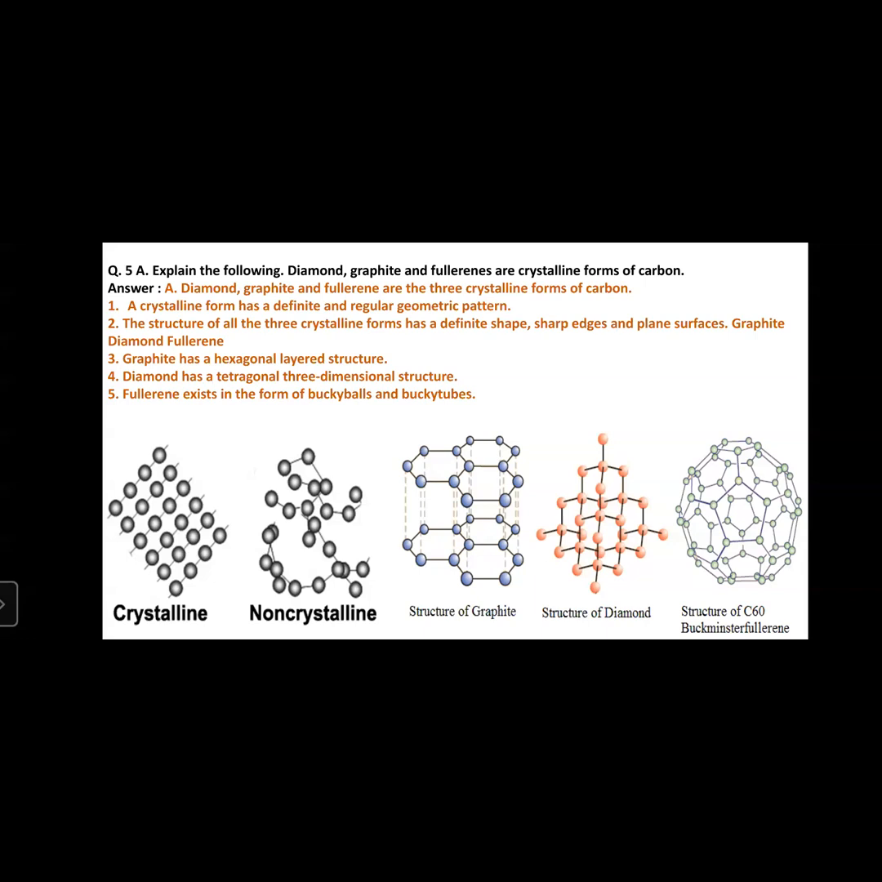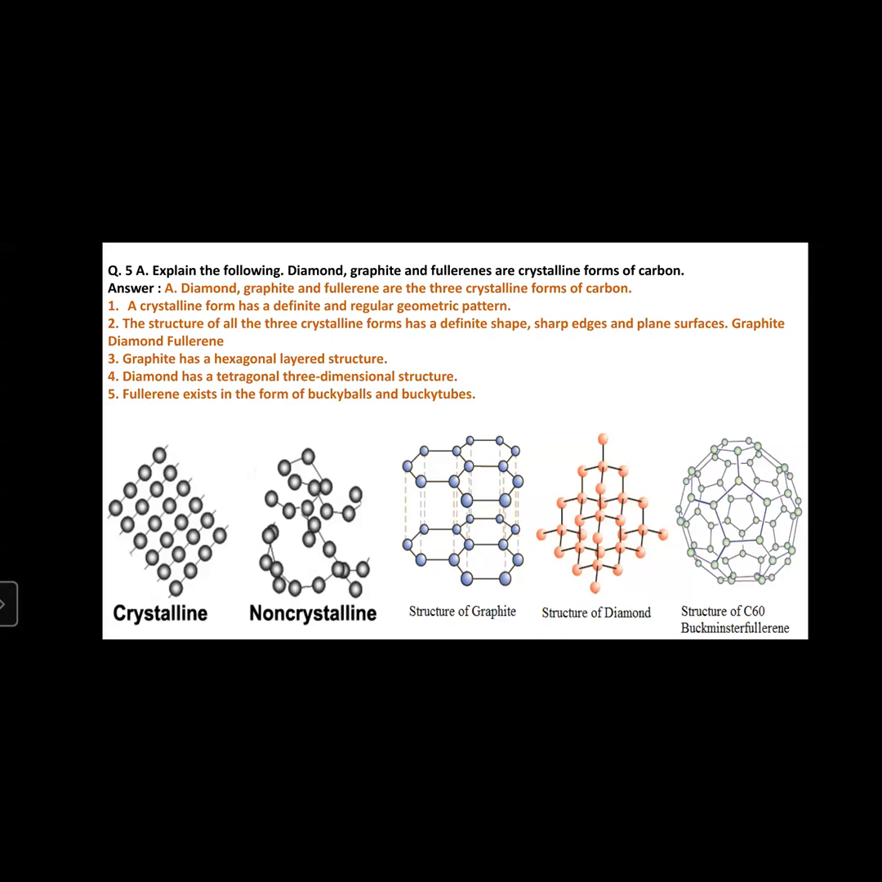Then the fourth image is of the structure of diamond. In diamond, you can see the atoms arranged in a tetragonal three-dimensional structure. And the last image shows fullerenes, that is the structure of C60 buckminsterfullerene. It is like a football. The atoms are arranged in a pentagonal way, also commonly known as buckyballs or bucky tubes. So this arrangement gives a definite order. Since they have a definite order, these structures are known as crystalline forms.